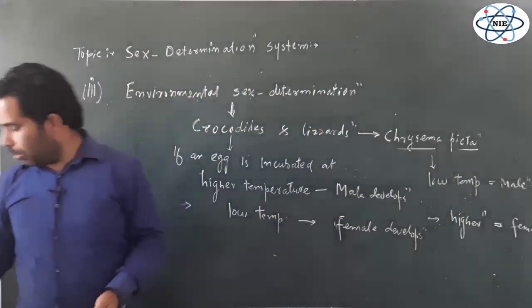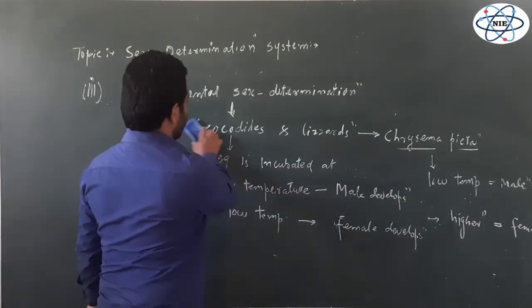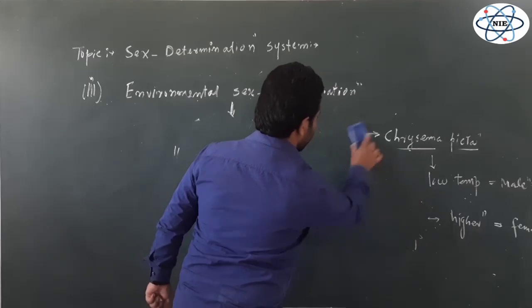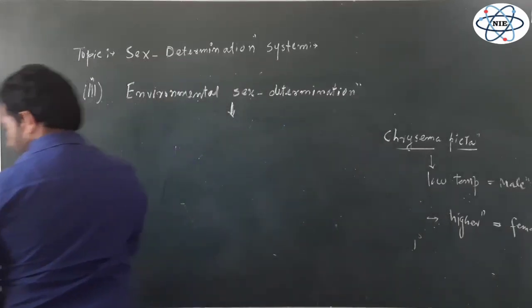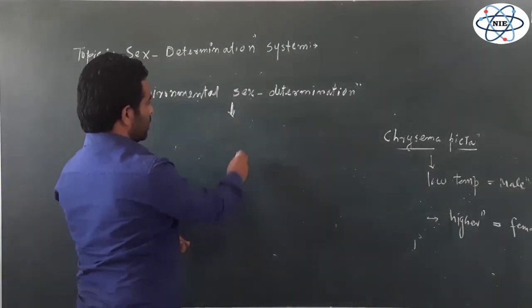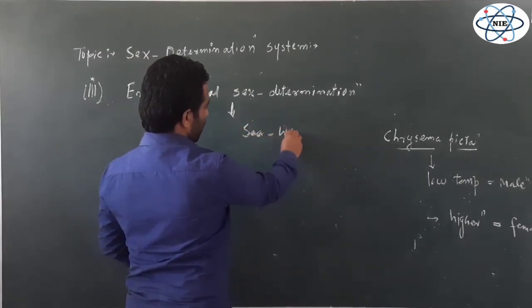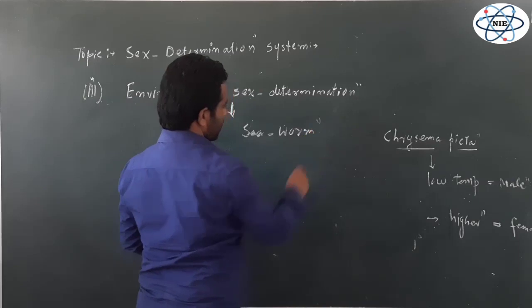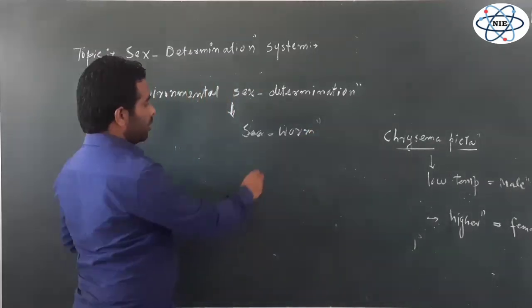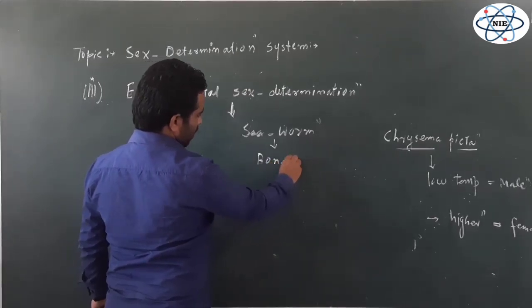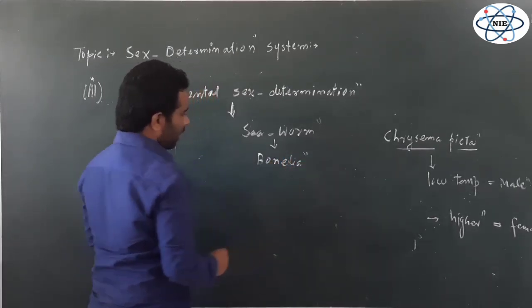Now, there is one more very interesting example, where we have a different phenomenon. For example, there is a sea worm known as Bonellia.